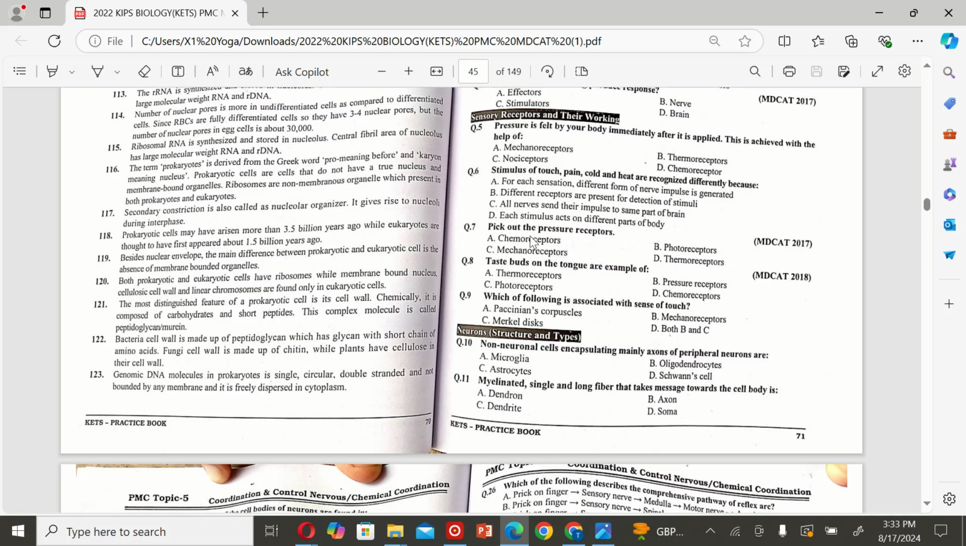Next MCQ is: pick out the pressure receptors. A. Chemoreceptors, B. Photoreceptors, C. Mechanoreceptors, and D. Thermoreceptors. So the correct option is C.